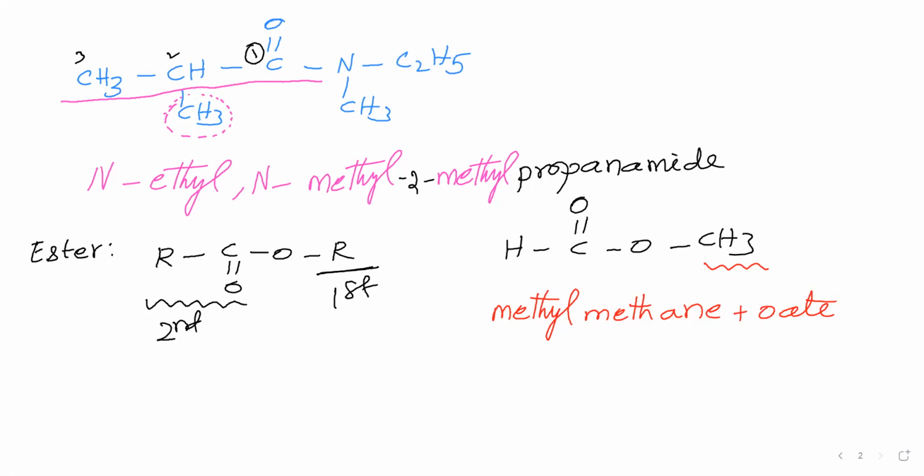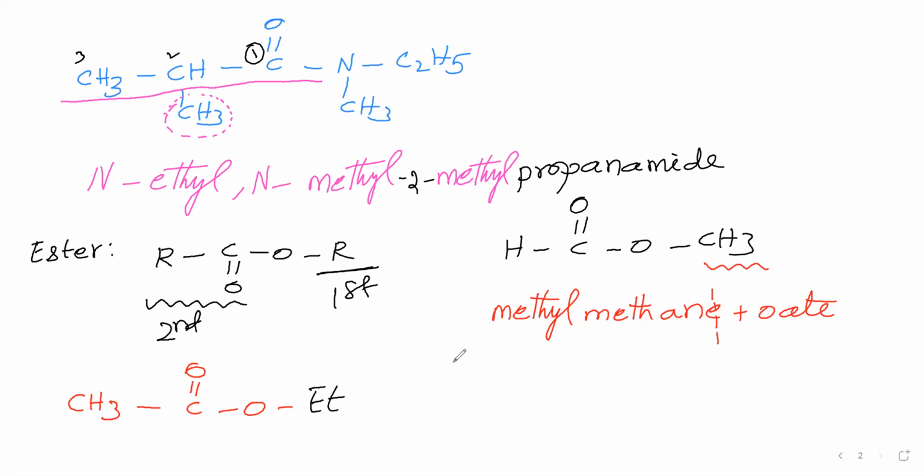Now, in the primary suffix, the last letter E we have to drop because in the secondary suffix the first letter is a vowel. So the name of this one is methyl methanoate. Okay. Now next we will take this ester: CH3, C double bond O, O, C2H5. This C2H5 we can write as ethyl, or also as Et.